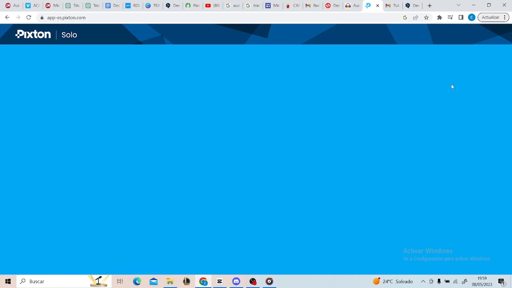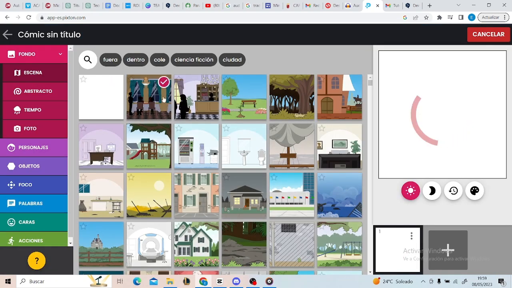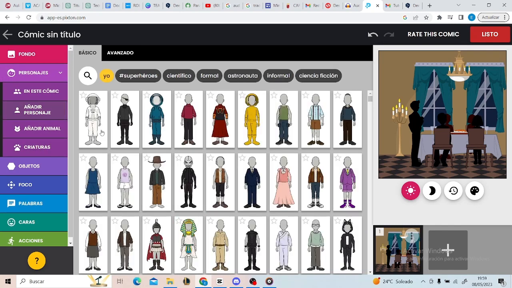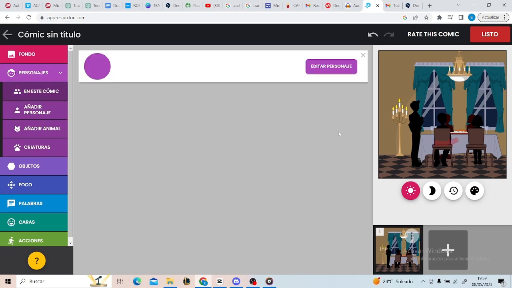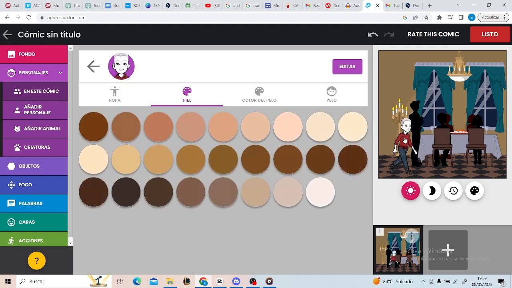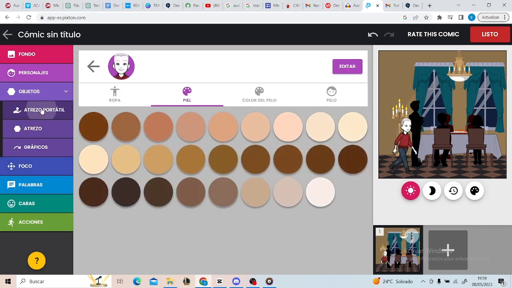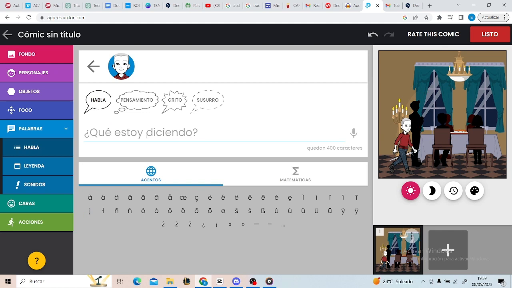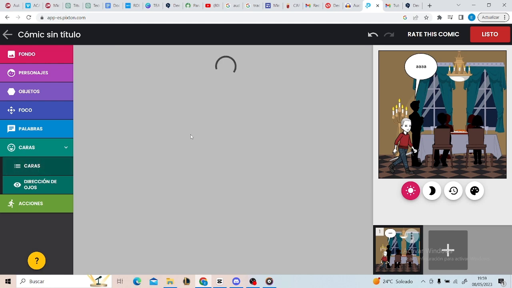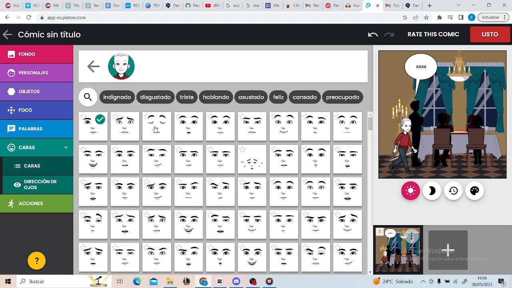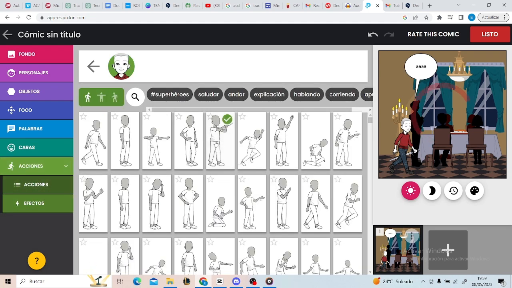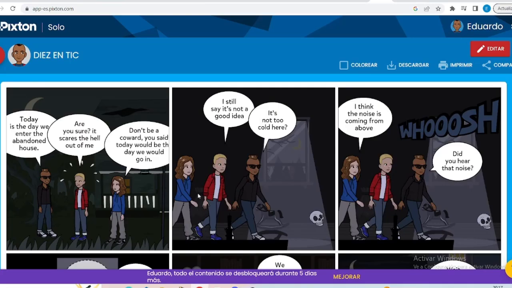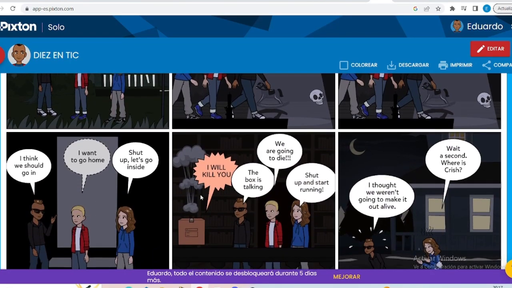Now I am going to explain how Pixton works. Pixton is a very easy tool to use. If you want to change the background, you have to click on Skins and choose the most appropriate one. Regarding the characters, you have thousands of different skins, and you can choose the gender and age of the person. With the objects option, you can put any object you want on the character. To add the words, you have to select the character and click on Speech. You can also change the different expressions of the characters, as well as their movements, for example to run, sit or jump. This is an example of how the comic should finish.